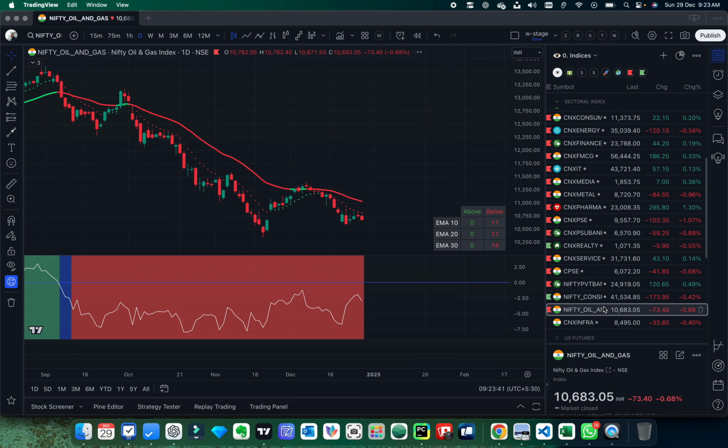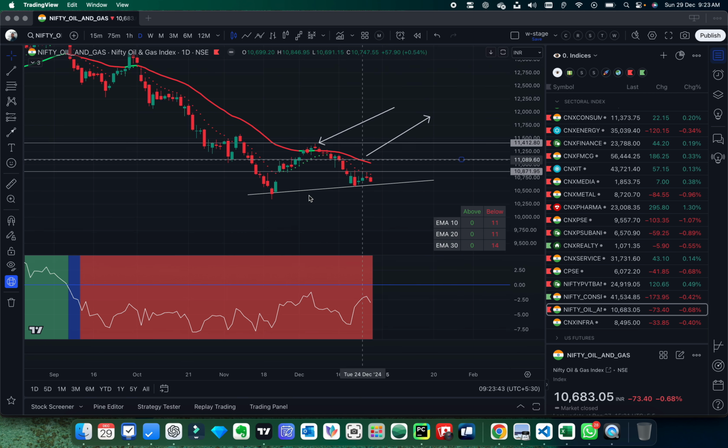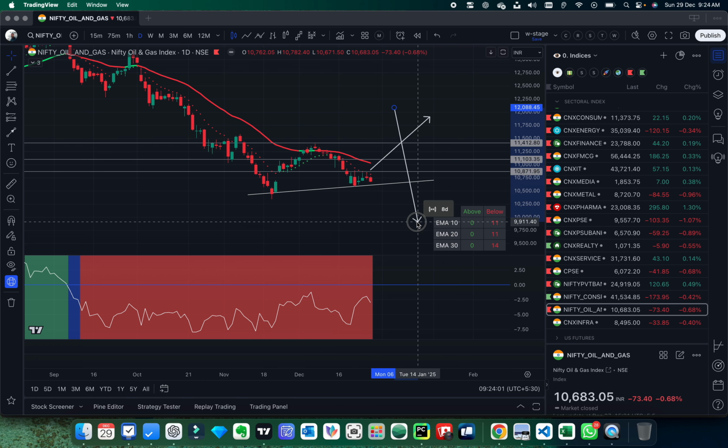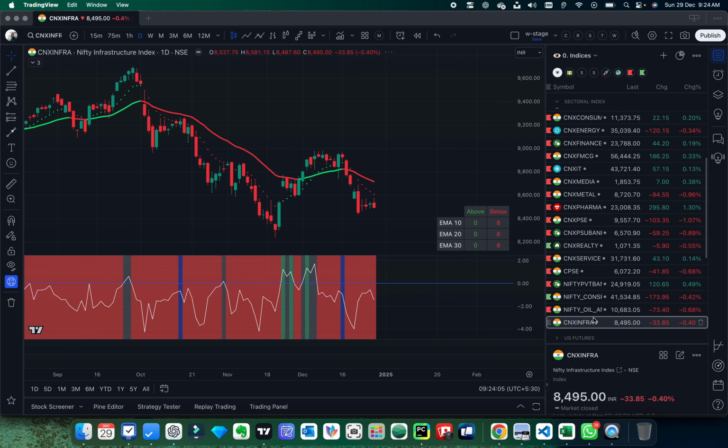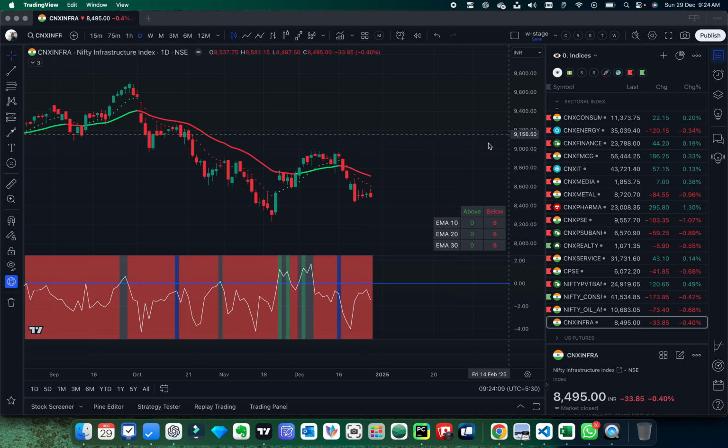downside. Oil and gas, there is no momentum in the oil and gas. It's range bound since Tuesday. So it's in the range. It has to break out on the upside or downside in order to give a positive or the negative momentum. Infra again in the same kind of scenario.